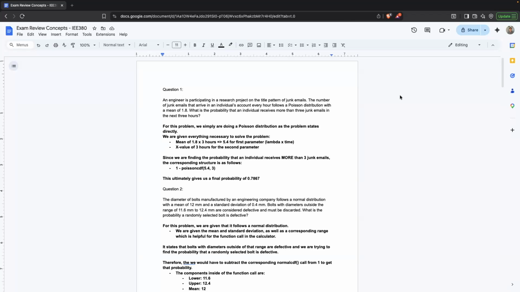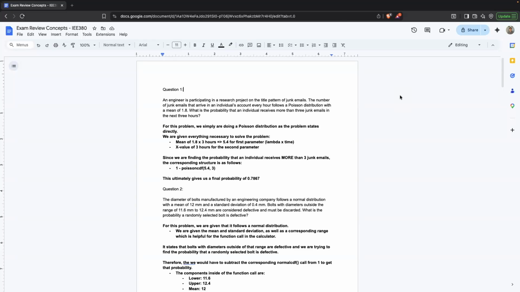Question one: an engineer is participating in a research project on the arrival pattern of junk emails. The number of junk emails that arrive in an individual's account every hour follows a Poisson distribution with a mean of 1.8. What is the probability that an individual receives more than 3 junk emails in the next 3 hours?